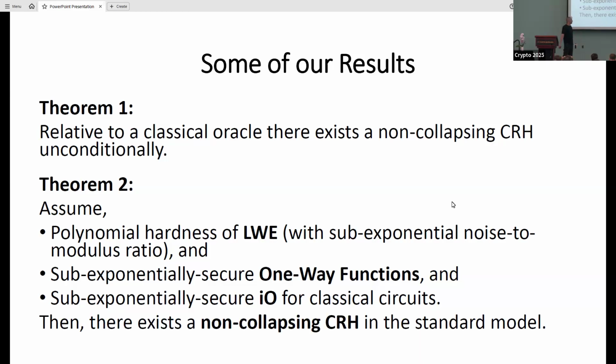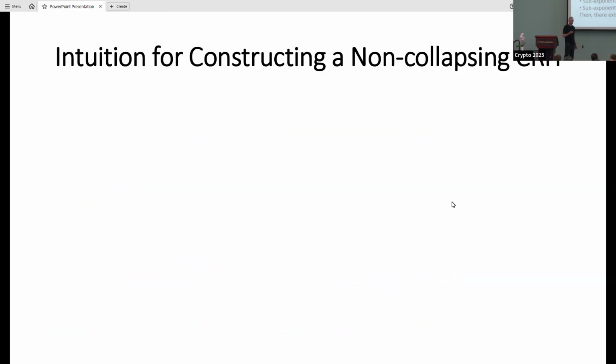You can get a non-collapsing CRH in the standard model. And I'm going to focus just on the intuition of getting the top part for the time that I have. Okay, so let's gather some intuition for how to construct a non-collapsing collision-resistant hash function.